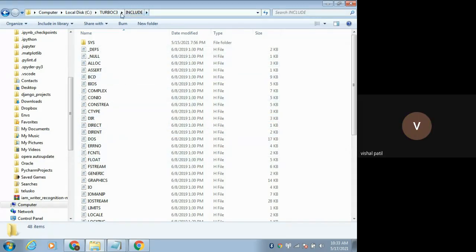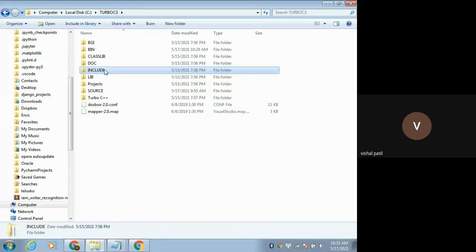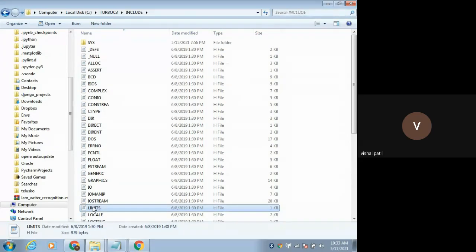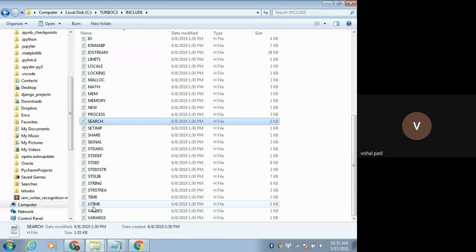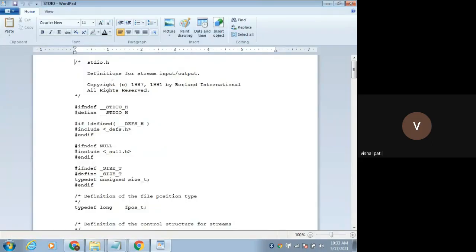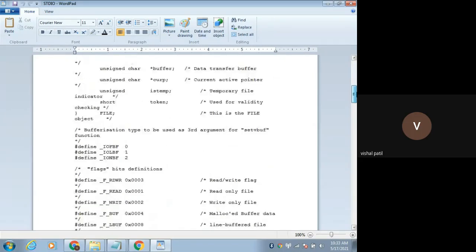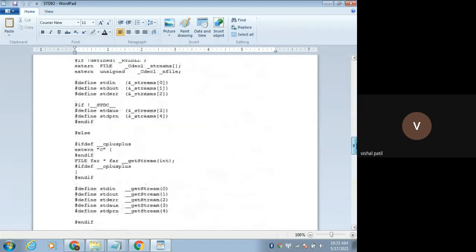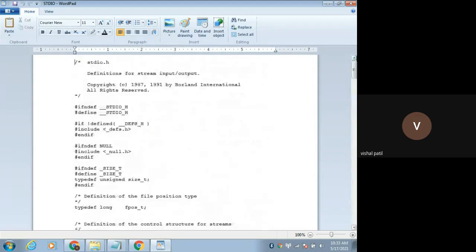In Turbo C, you have the include folder. In this, all the header files are present. I want to show you some header files like stdio.h, that is standard input output, right? Let's check that header file. I will press S so that finding will be easier. Yes, this one, stdio. Now you can see the content of this stdio. Some code is already written. This much code will get included in your program.